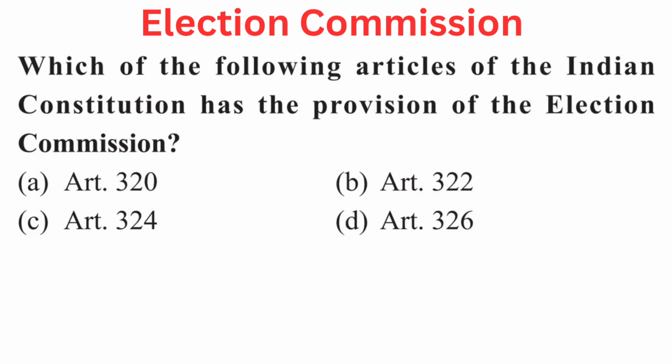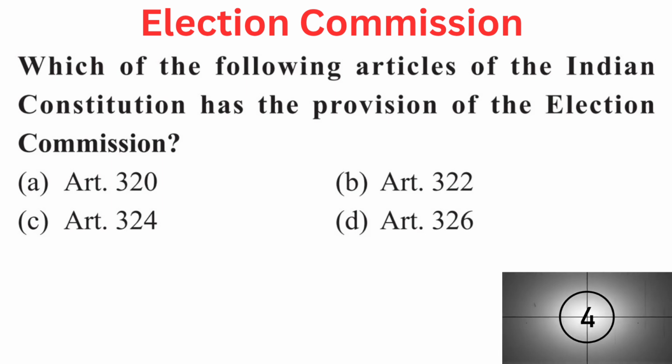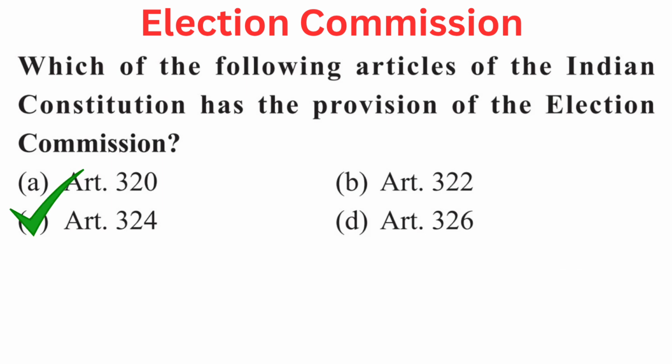Your question is, which of the following articles of the Indian Constitution has the provision of the Election Commission? Your options are A. Article 320, B. Article 322, C. Article 324, or D. Article 326. Right answer is C. Article 324.